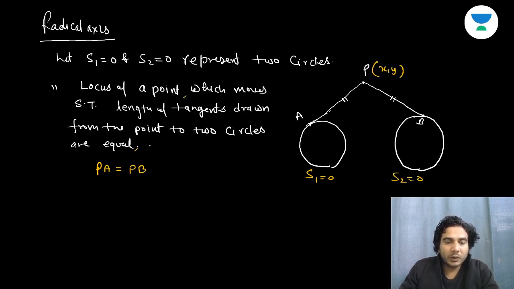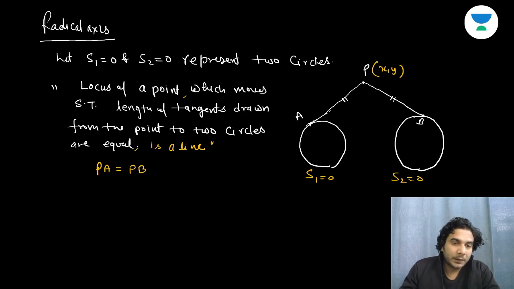This locus is a line, and that line is called the radical axis. So the locus of a point which moves such that the length of tangents drawn from the point to two circles are of equal length is a line, called the radical axis.